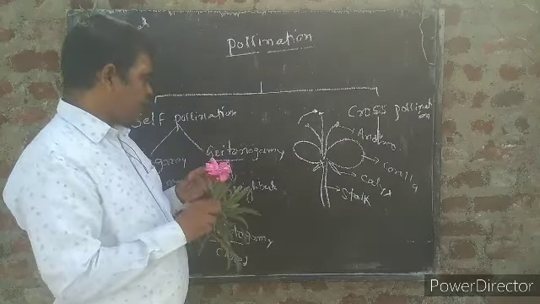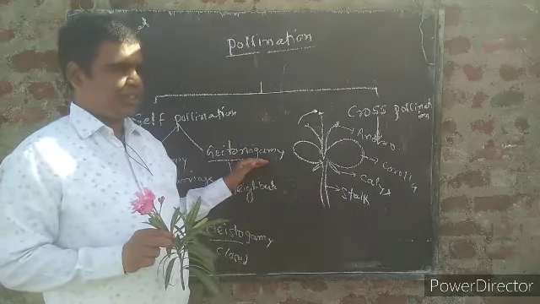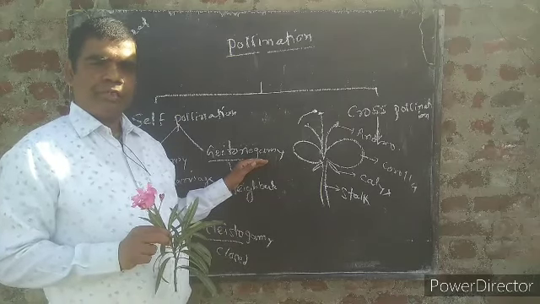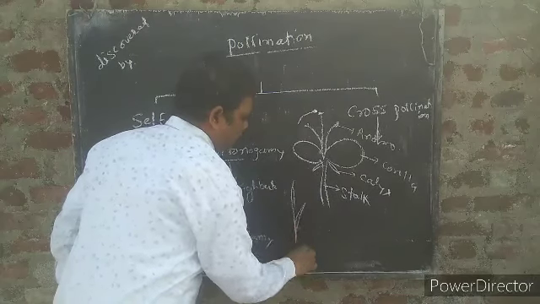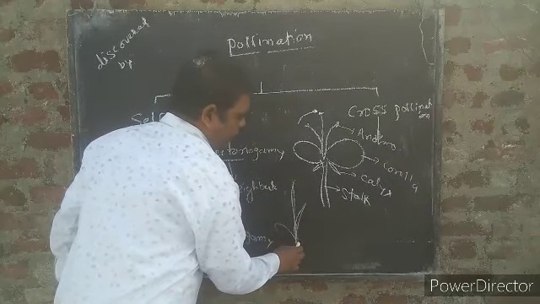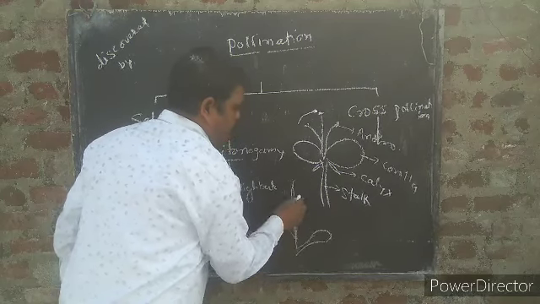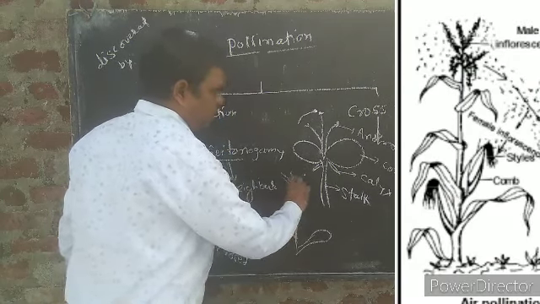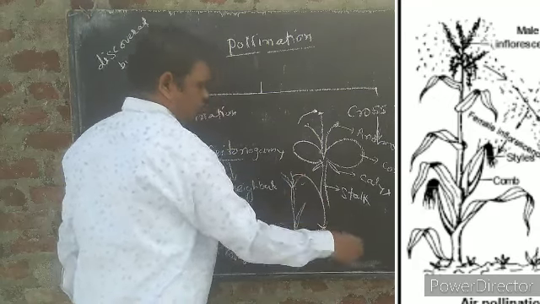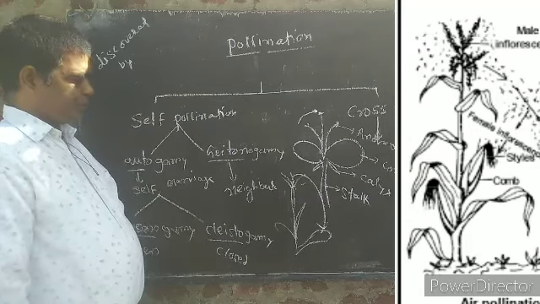So it comes under geitonogamy. For example, maize. In the maize plant, you can observe that here the female flower is present and here the male. The pollen grain is transferred here. This is what we should observe.